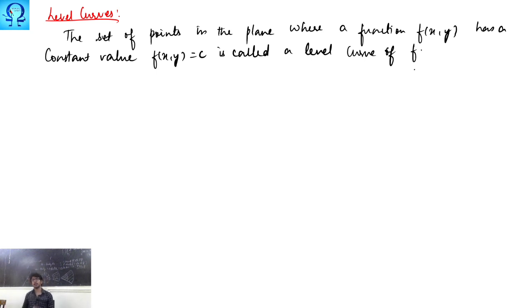If you pay attention to the definition, you may very well see that f of x y equals c is a level curve, which means a function may have more than one level curve. Based on this value c, we are identifying some level curve, and that level curve is given by this equation. Got it?